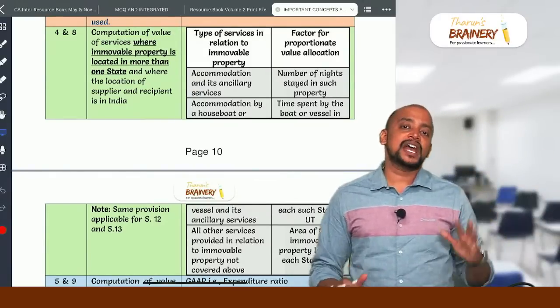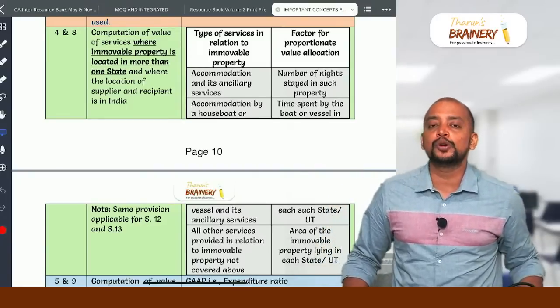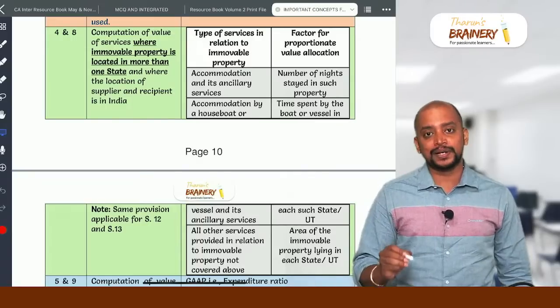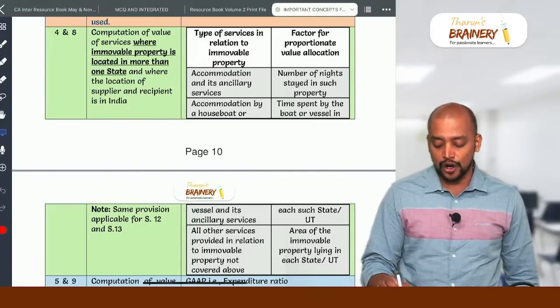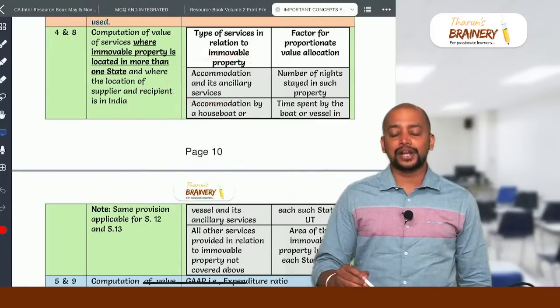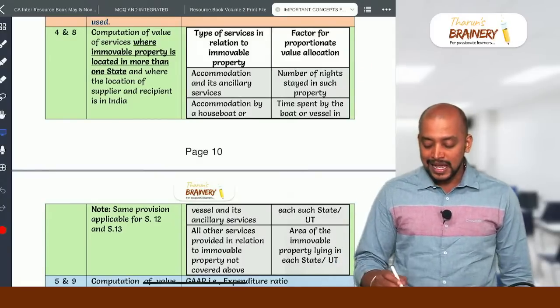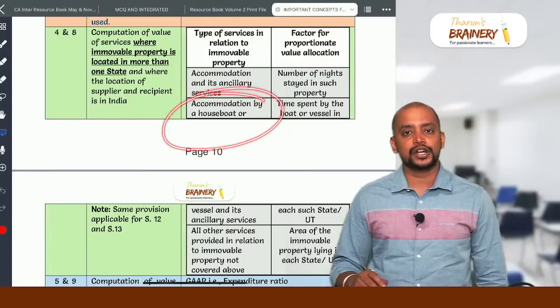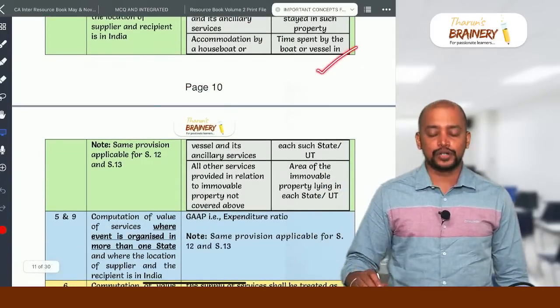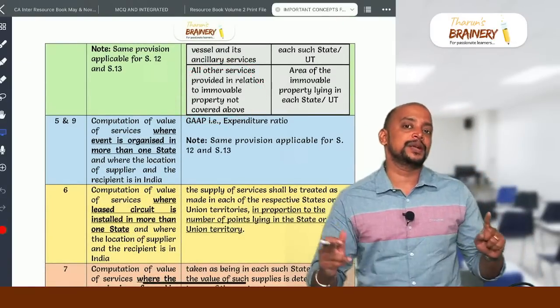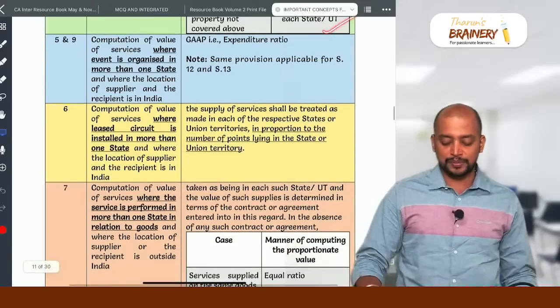So whenever we have a service in relation to immobile property, if the immobile property location is taken as the place of supply, and if that immobile property is in more than one state, suppose it is accommodation services, then we need to take the apportionment as the number of nights stayed in such property in each state. And suppose it is accommodation in a houseboat or vessel, the time spent by that boat or vessel in each state. Any other service in relation to immobile property, we need to apportion based on the area of the immobile property in each state.